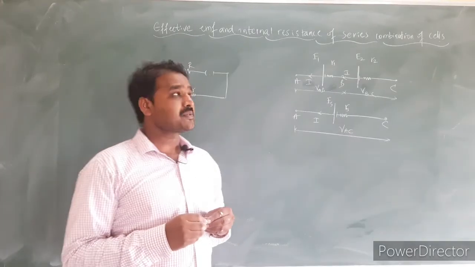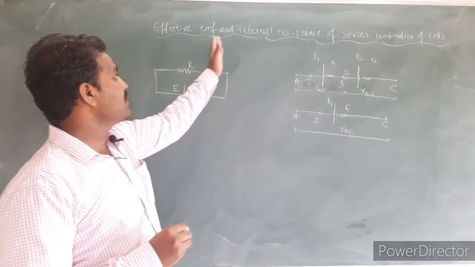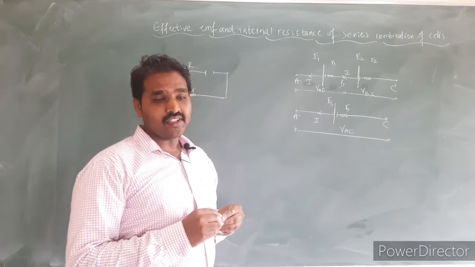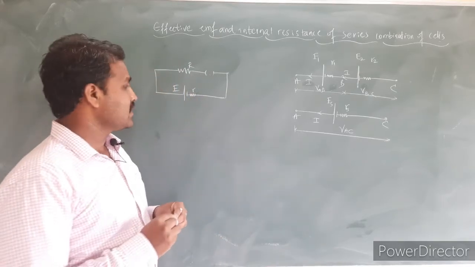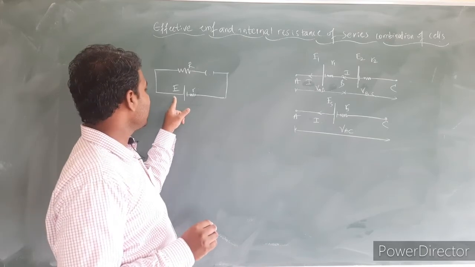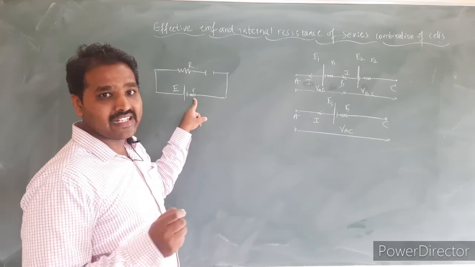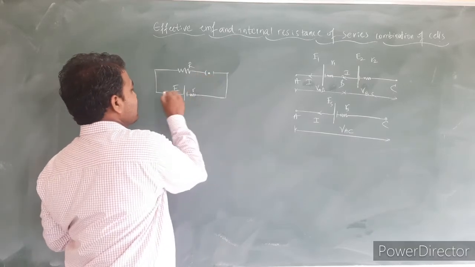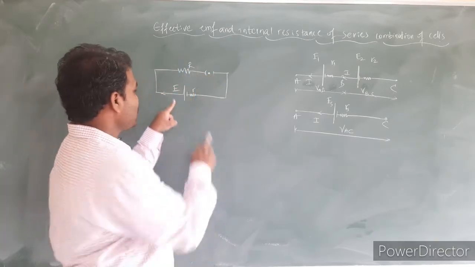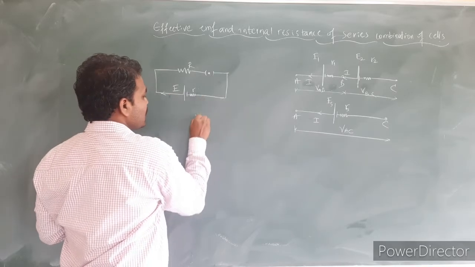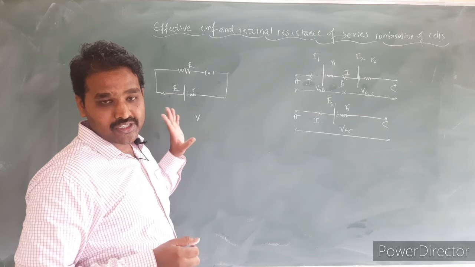Next we shall derive the expression for the effective EMF and internal resistance of a series combination of cells. Just now we have discussed that whenever we consider a cell of EMF E having internal resistance r, whenever the key is closed, that is current is drawn from the cell, the potential difference available across the terminals of the cell will be the terminal potential.